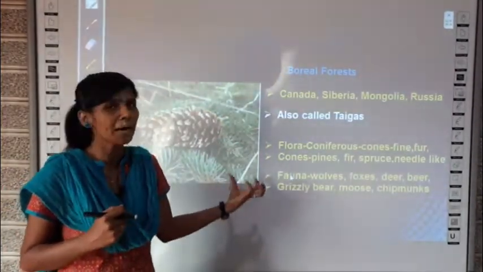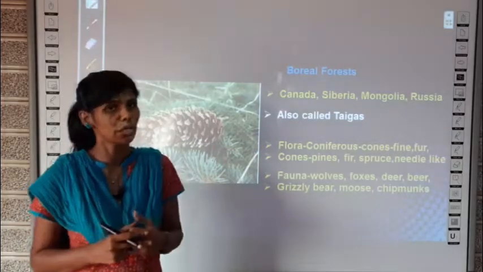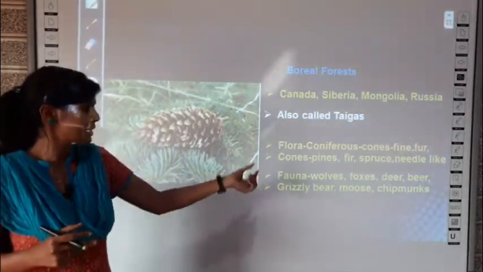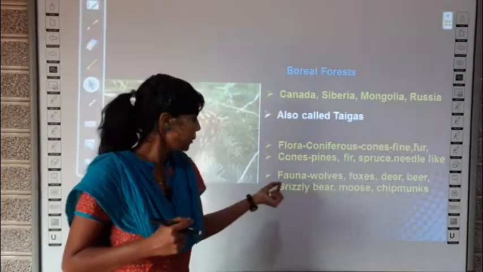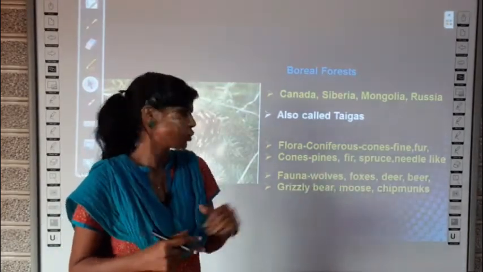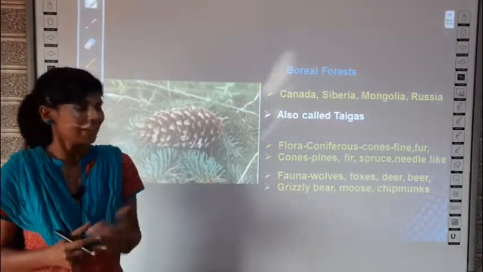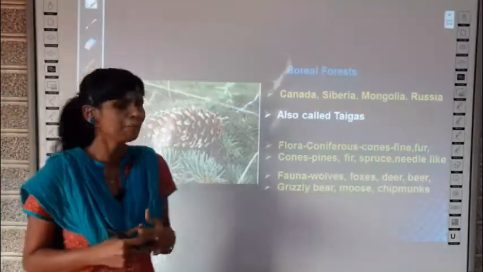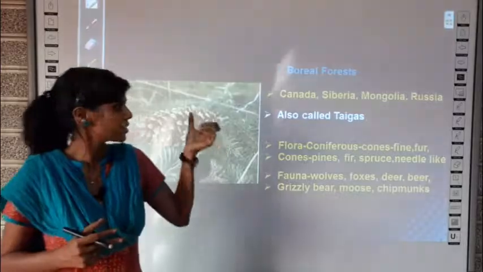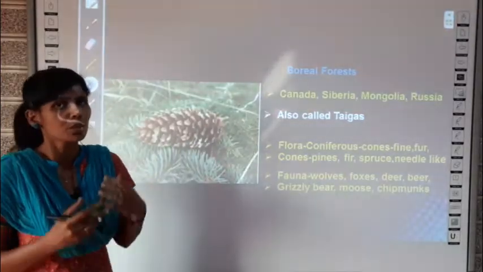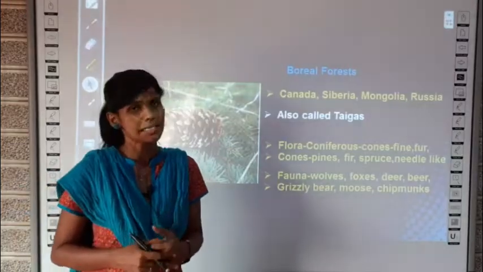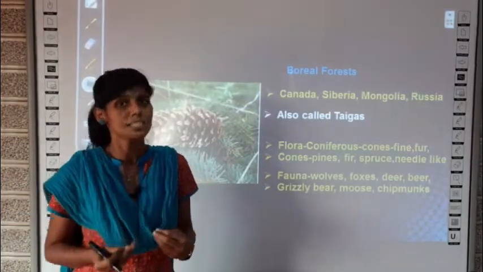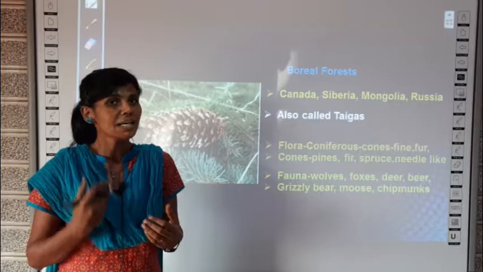And what are the fauna present? There is a very big list given in your textbook. I have listed some of them: wolves, foxes, deer, bear, grizzly bear, moose, chipmunks. Some of these animals are not common in our places. So these are all found in this coniferous type of forest. So with this the ecosystem lesson ends. However, in our next botany class we will be revising this.